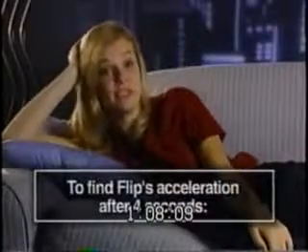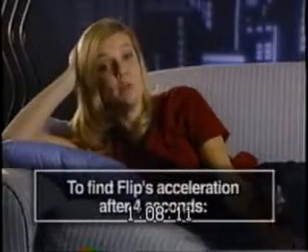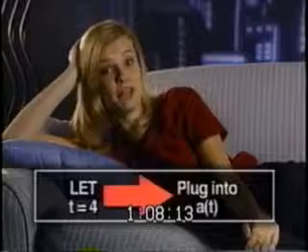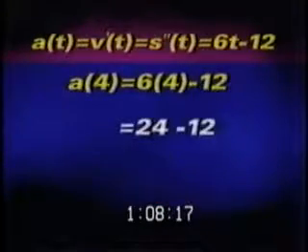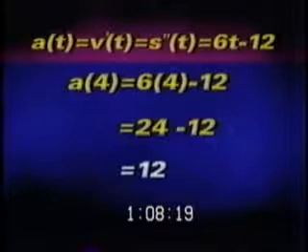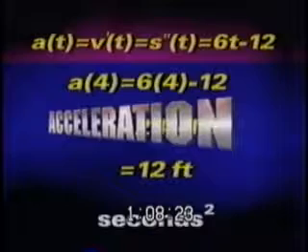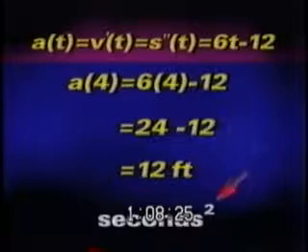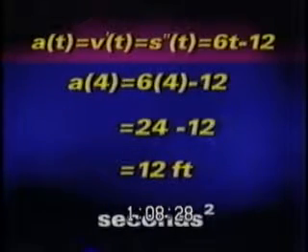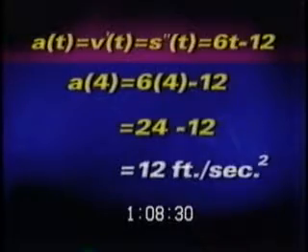To find Flip's acceleration after 4 seconds, we merely let t equal 4 and plug that into the acceleration function. Substituting 4 for t gives us 12. Once again, the units are measured in feet and seconds, but since this is acceleration, we use seconds squared. So Flip's acceleration at 4 seconds is 12 feet per second squared.